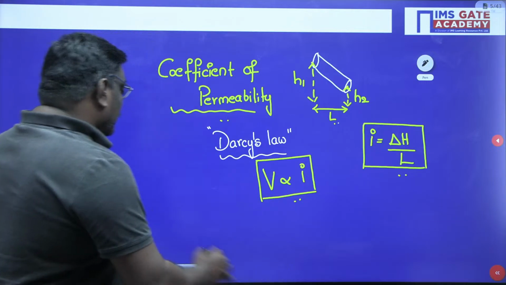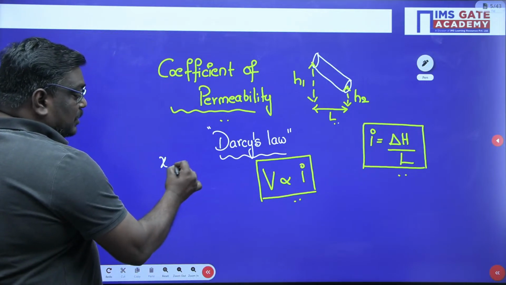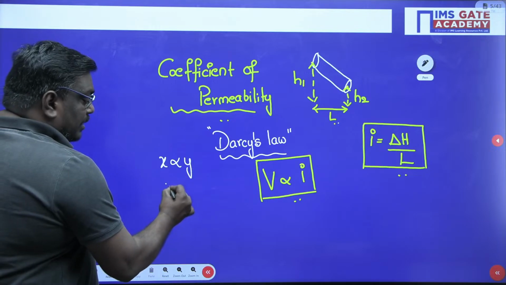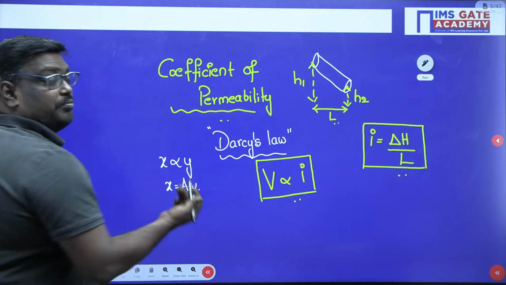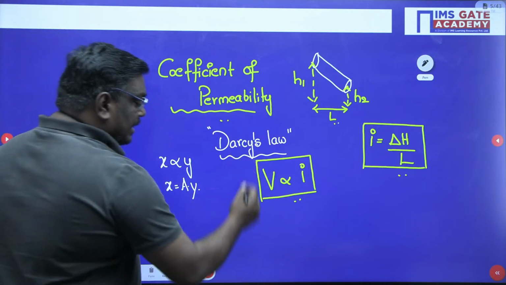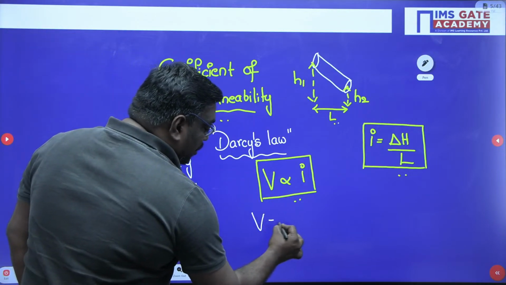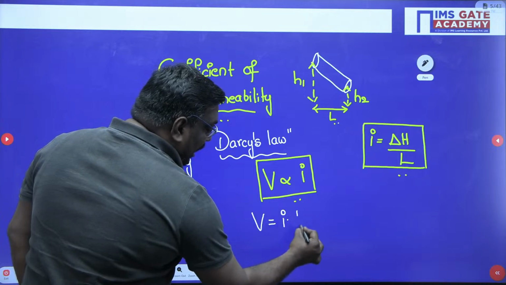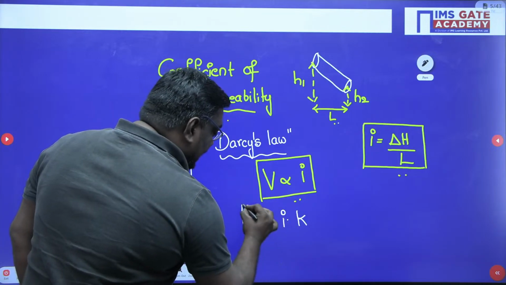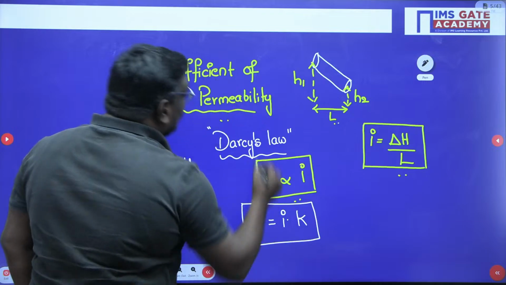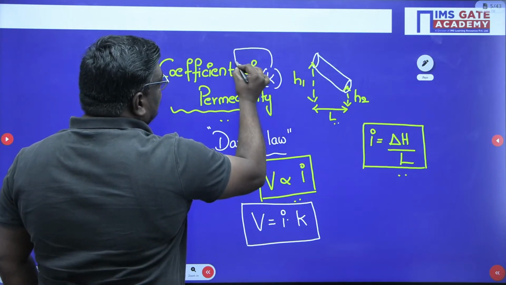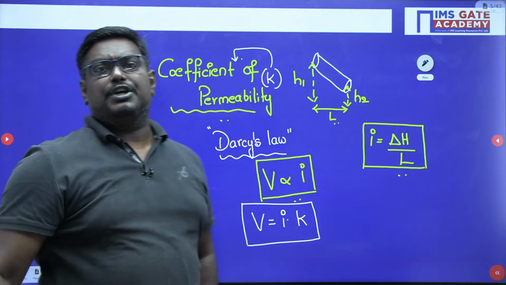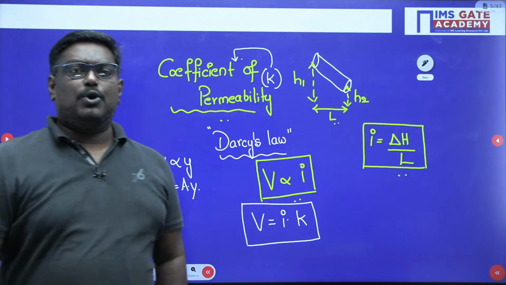Mathematically, if x is proportional to y, what will you write? x is equal to some constant into y, right? While writing the equation. Similarly here, we can write V is equal to K into i. So what is K here? K is nothing but the coefficient of permeability. What is K here, my dear students? K is the coefficient of permeability. I hope you are clear.